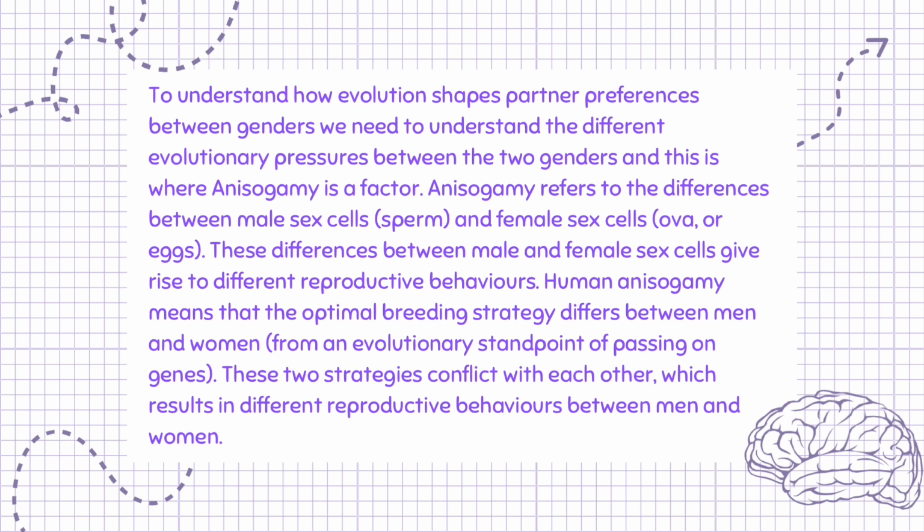Anisogamy refers to the differences between male sex cells, sperm, and female sex cells, ova, or eggs. These differences between male and female sex cells give rise to different reproductive behaviors. Human anisogamy means that the optimal breeding strategy differs between men and women, from an evolutionary standpoint of passing on genes. These 2 strategies conflict with each other, which results in different reproductive behaviors between men and women.